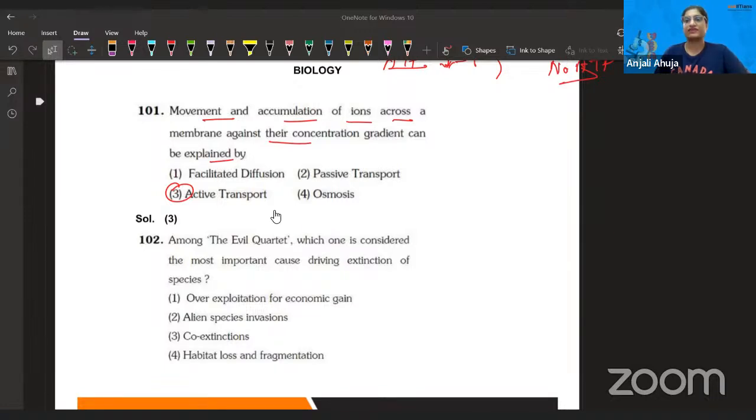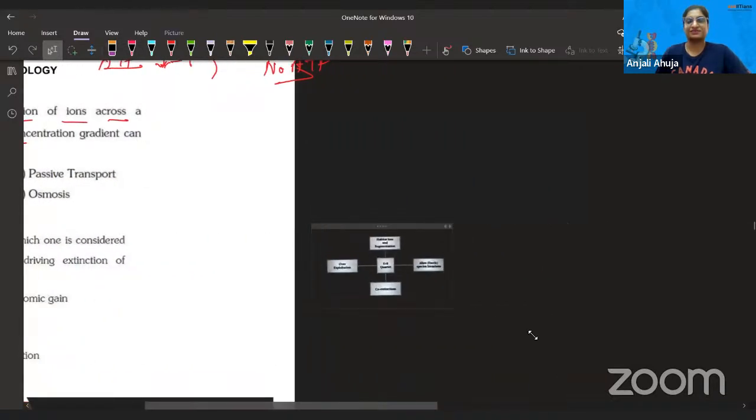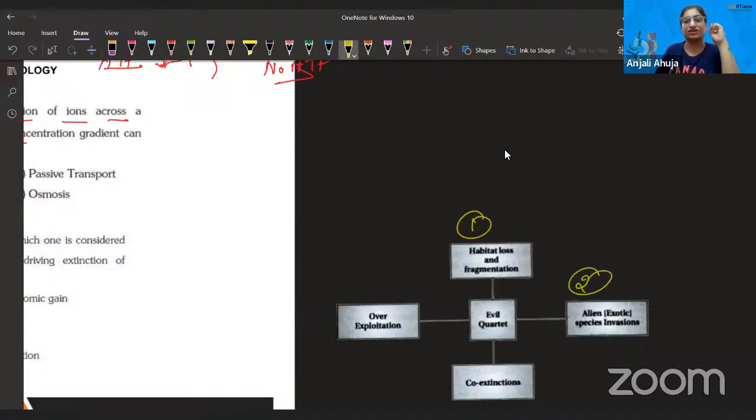You have done this biodiversity chapter, and there you must have done the topic extinction. Evil quartet means that these are evil and they are four in count, and they all are causing the loss of biodiversity. That includes habitat loss and fragmentation, alien species invasion, co-extinction, and overexploitation.